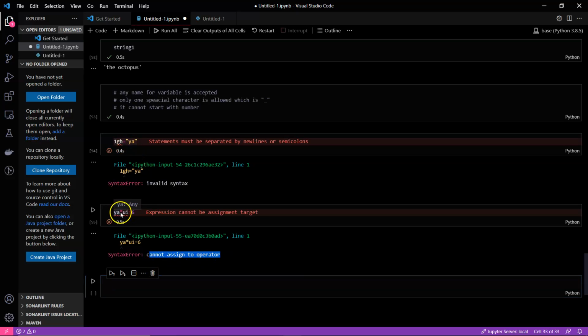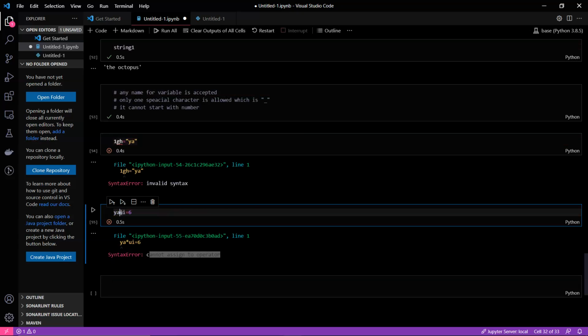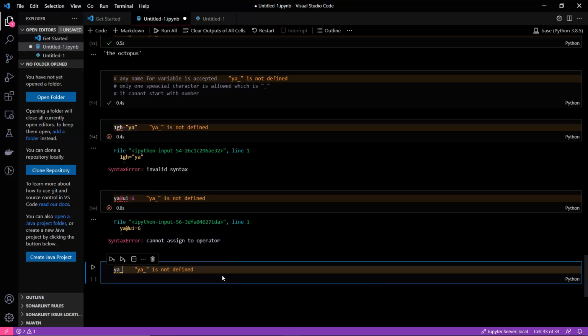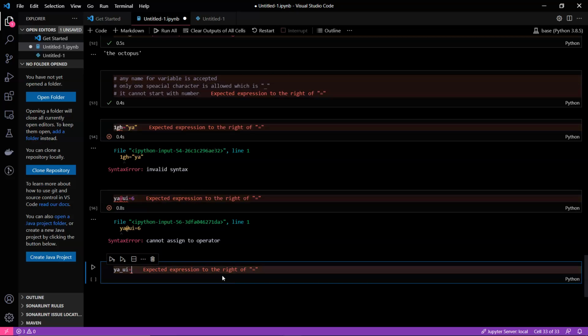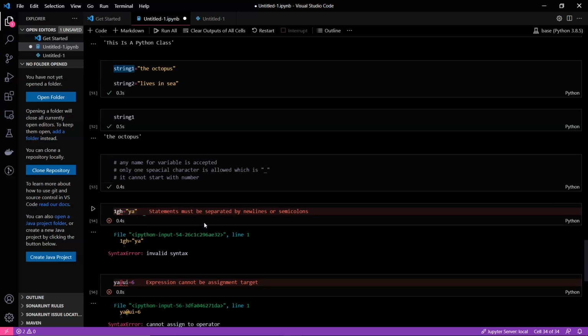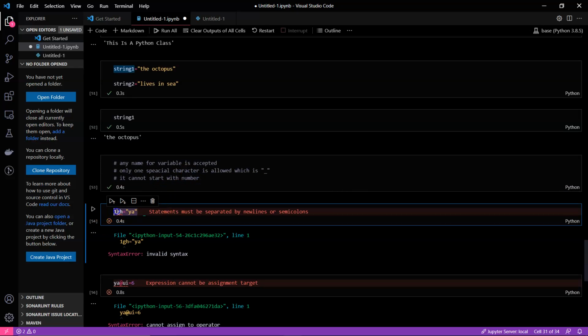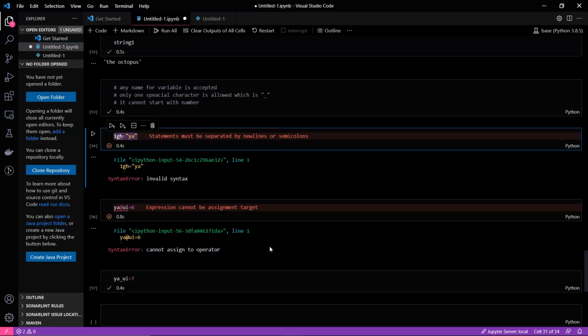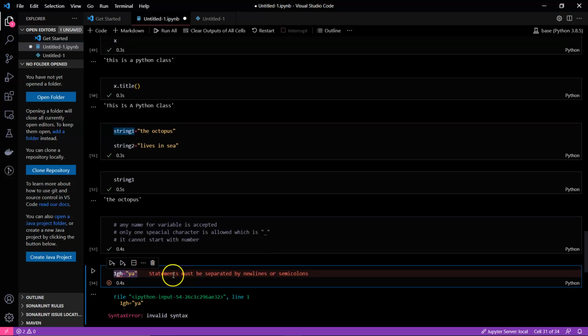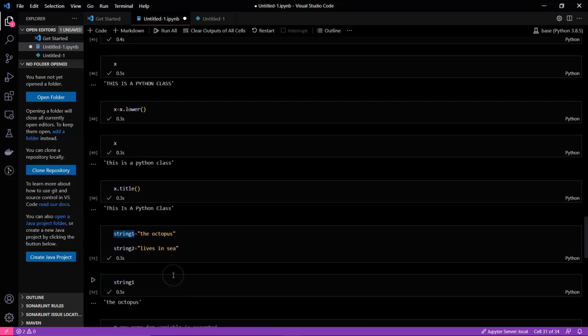Any special symbol we can use, let's even try @, okay, it's also a special symbol. But the same thing with underscore is getting accepted. It cannot start with a number, we have already dealt with that, and any name is okay for the variable, but you have to follow some general rules.